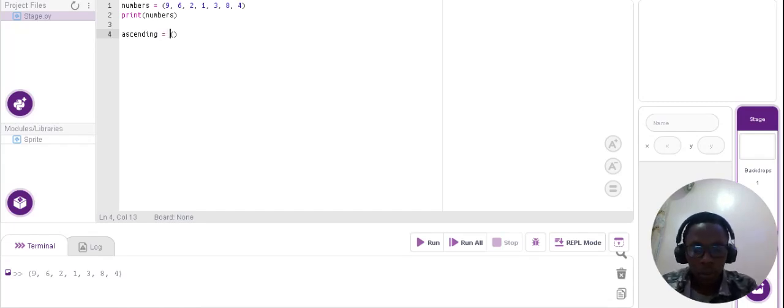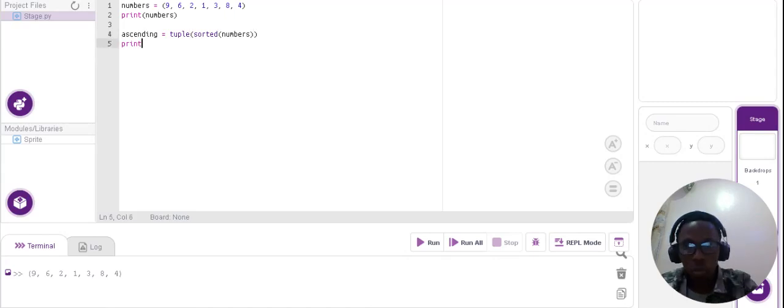Assign this first, call upon the tuple, sorted numbers. Like we mentioned earlier, when you're working with a tuple, you call upon sorted with the value, which is numbers, the variable holding the data. When you print this now, I believe it's supposed to be sorted by now.